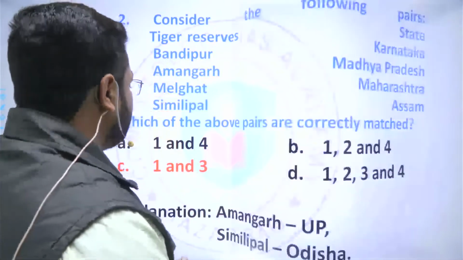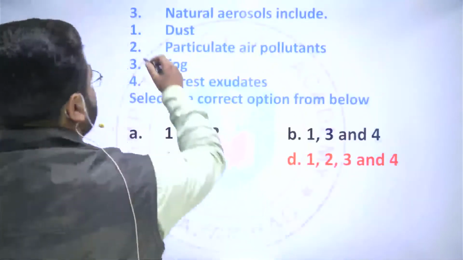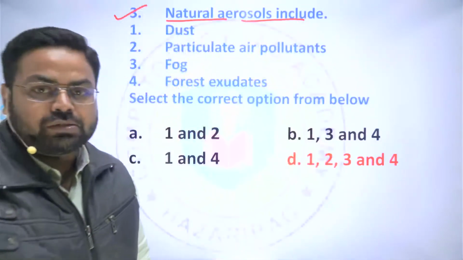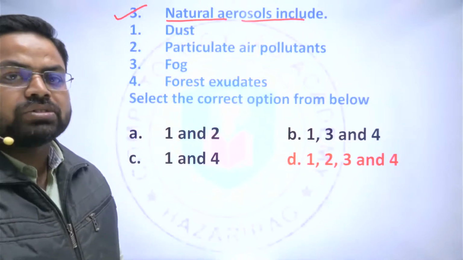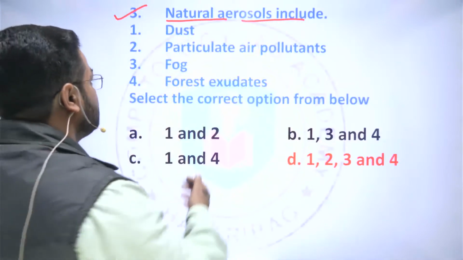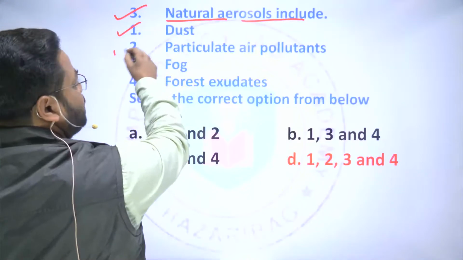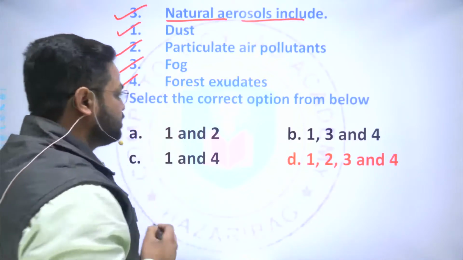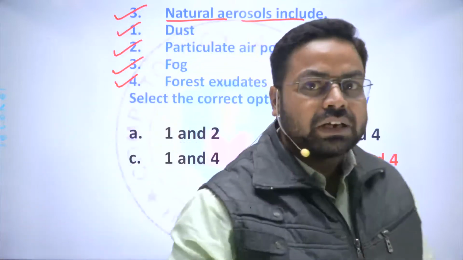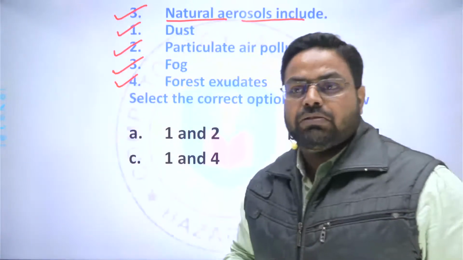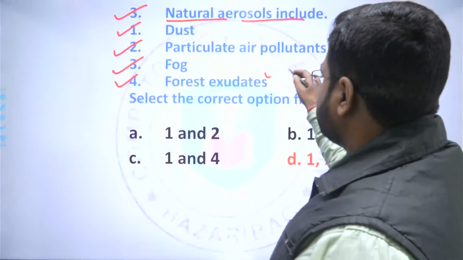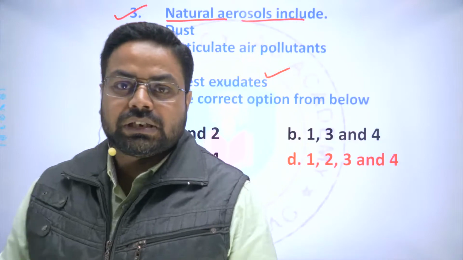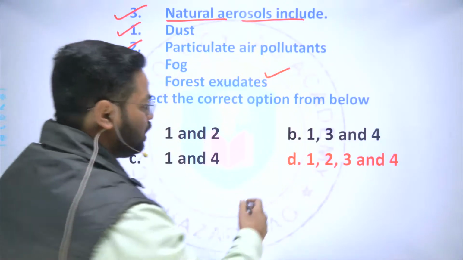Right. So now come to the next question, and here the question is what natural aerosols include. So what are the sources of natural aerosols? Here it is provided: dust, particulate, air pollutants, fog, and forest exudates. So the forest exudates are the particulate matter that is added to the atmosphere when there is a forest fire or some kind of activity in the forest. So all these